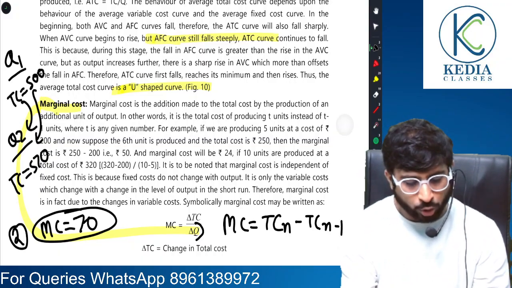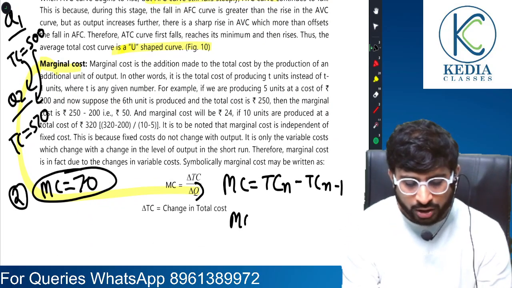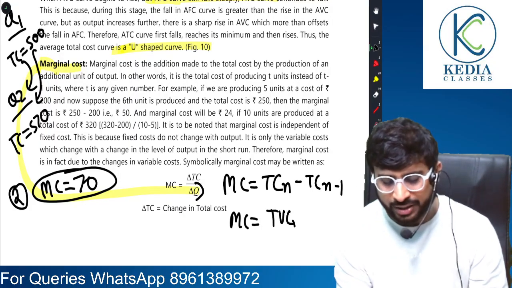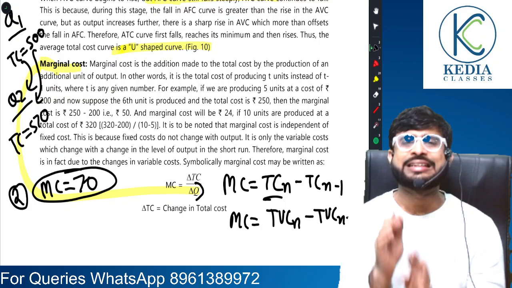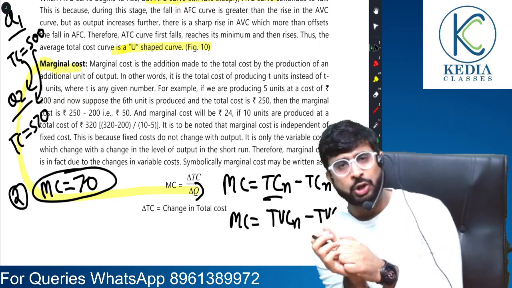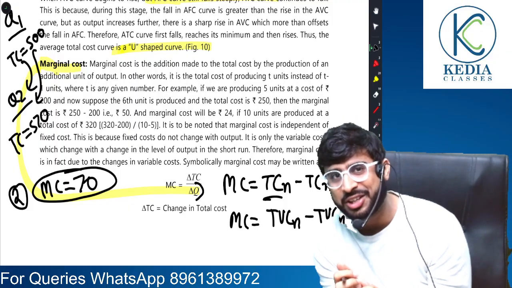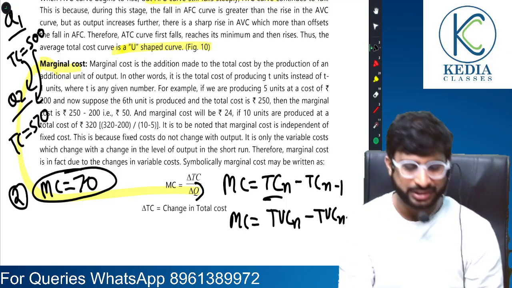One more secret I need to tell you is that to find marginal cost, it is not necessary that you deduct TC only. You can also deduct TVC. Do you want to know why? Because TC is TVC plus TFC. TFC remains constant. So even if TC is changing, because of what is TC changing? Because of variable cost it is changing. Understood?